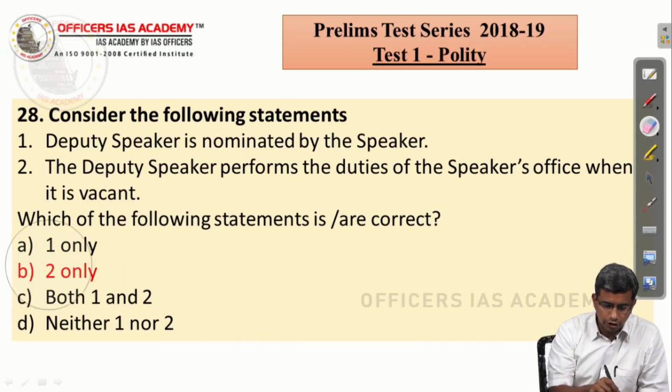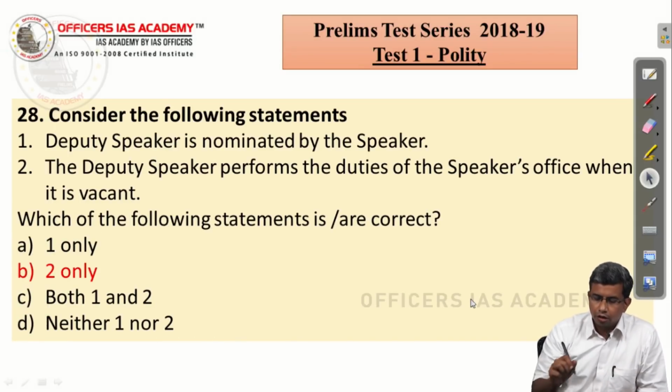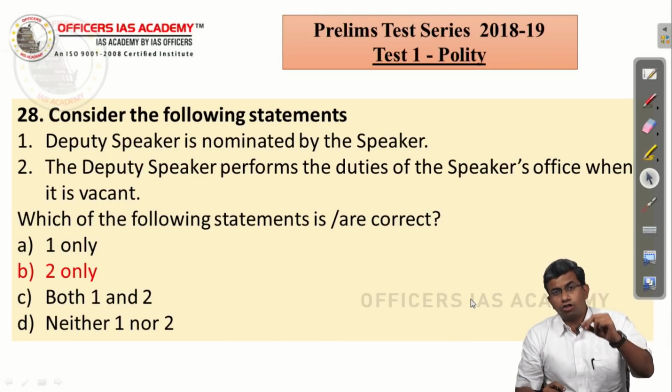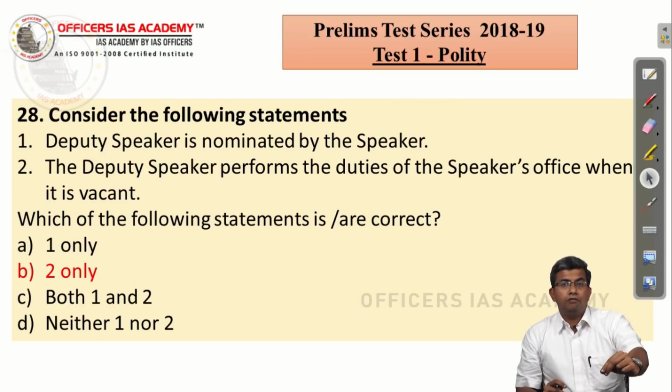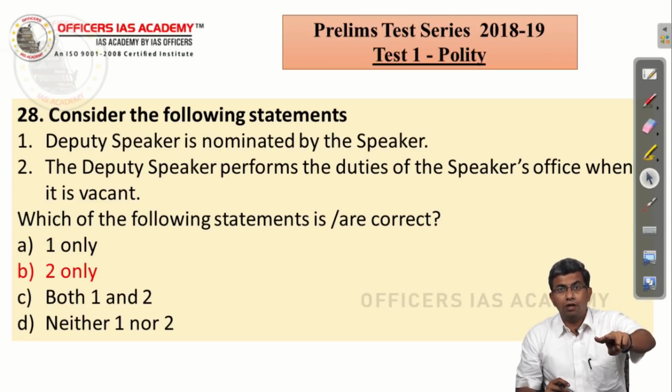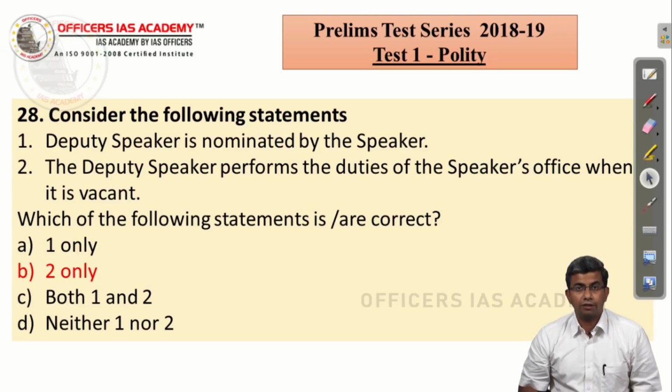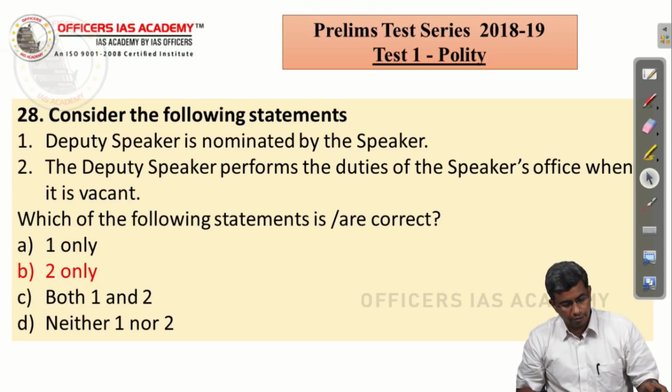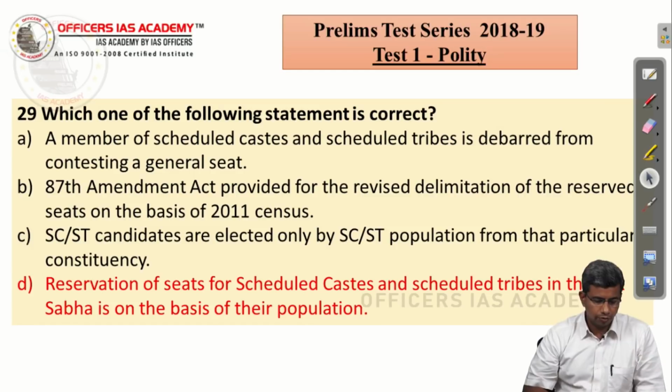So look out for these elimination techniques, look out for statements which you know for sure are either right or wrong. Then based on that, you can definitely reduce it into a 50-50 question. In some cases where there are 3 statements and you know that one statement is correct or one statement is wrong, and there may be only one option which will fit into that category, then by just identifying one right or wrong statement, you will arrive even at the final answer. So that is something which you should always have in mind while attempting your questions.